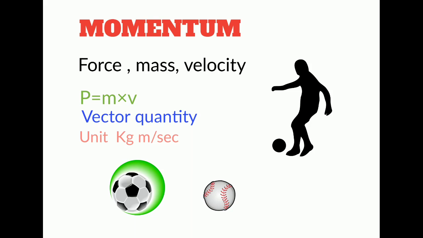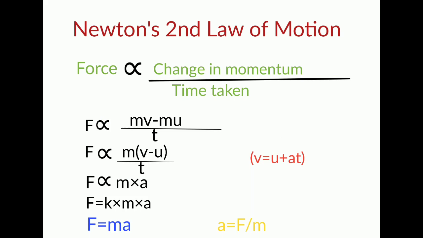We denote momentum with P, and now let's consider the unit of mass, which is kilogram, and that of velocity is meter per second. As momentum is the product of mass and velocity, the unit of momentum will be kilogram meter per second. And every moving body has momentum. The momentum of a body will be zero only if its velocity is zero. And as we know that every body has mass, so mass cannot be zero. So momentum will be zero only if the velocity of a body is zero, or the body is at rest.